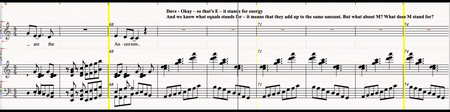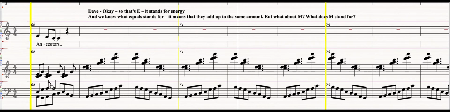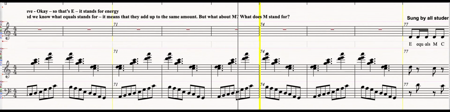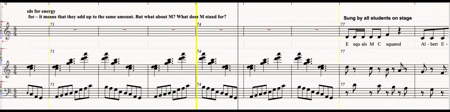Okay, so that is E for energy. And I know what equals means. It means they add up to the same amount. But what about M? What does M stand for?